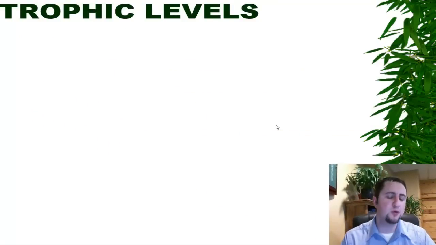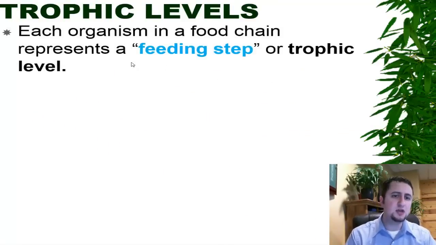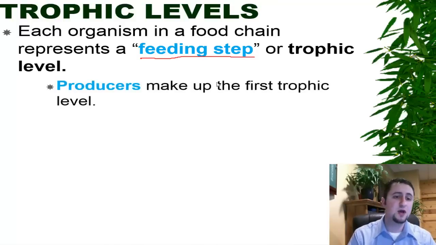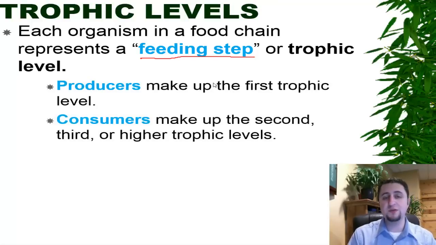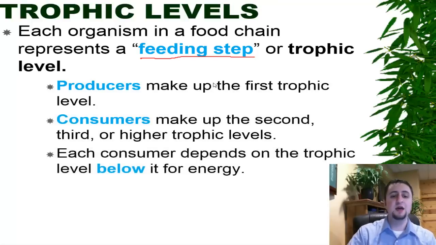Now, one thing that's kind of important to understand here, guys, is these things called trophic levels. Each organism in a food chain represents what we call a feeding step, or AKA a trophic level. Producers make up the first step of the level, and then consumers make up the second, and then finally there are consumers that also are capable of eating other consumers.